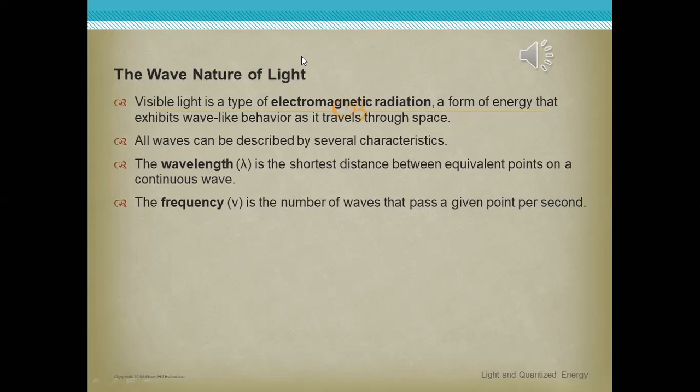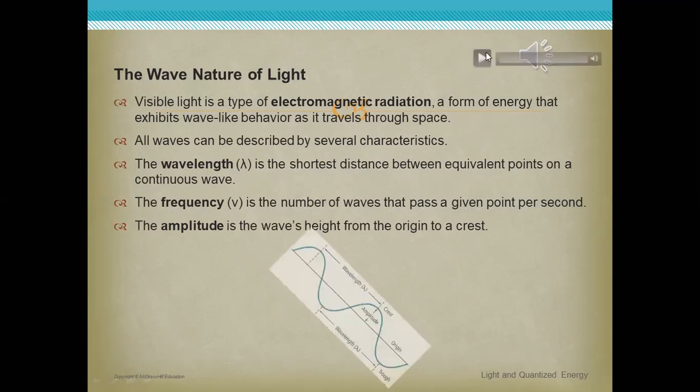The frequency is the number of waves that pass a given point per second. Thanks. After that, the amplitude is the wave's height from the origin to a crest. Bassami, the meaning of amplitude? It is the wave height from the origin to a crest. Hussam? The amplitude is the wave's height from the origin to a crest.